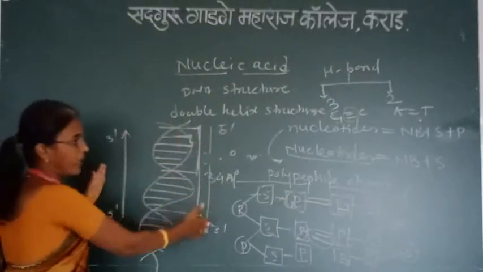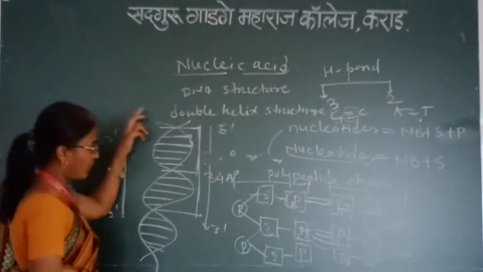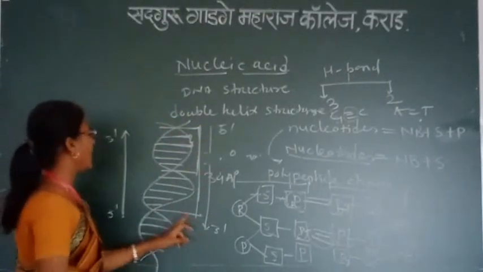And these are anti-parallel in direction, one upward while the other downward.